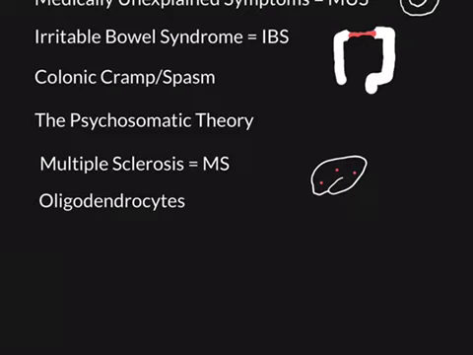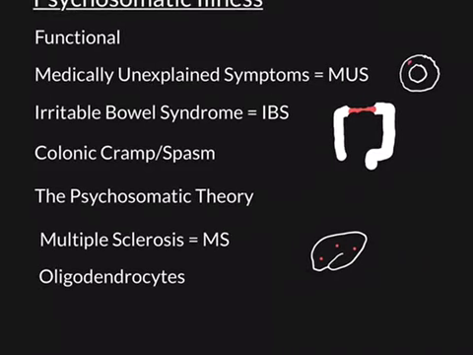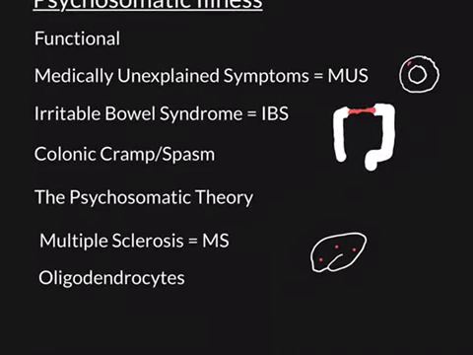symptoms all over the body, and these symptoms are then called psychosomatic symptoms. Psychiatric conditions causing somatic symptoms. That is what we think is happening, or at least that is what this theory says is happening when we have people with medically unexplained symptoms.